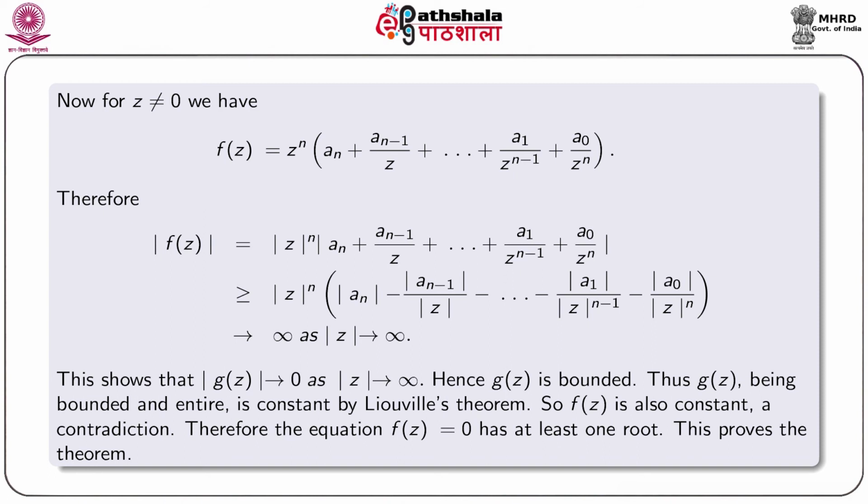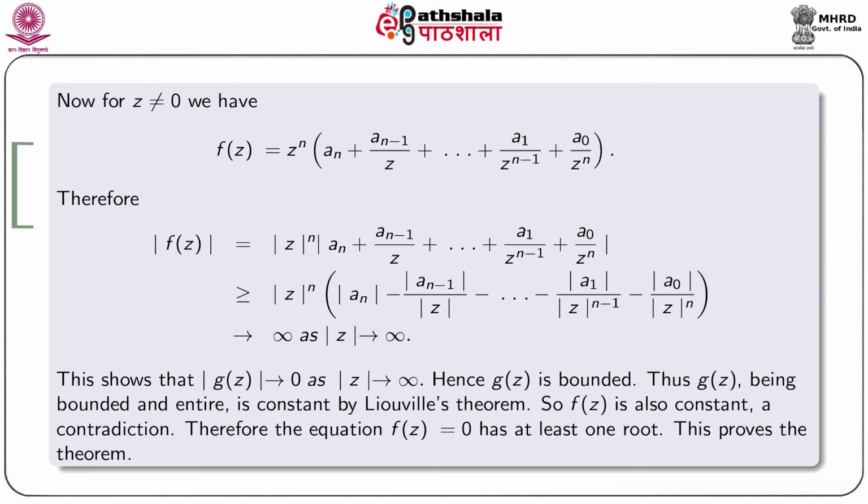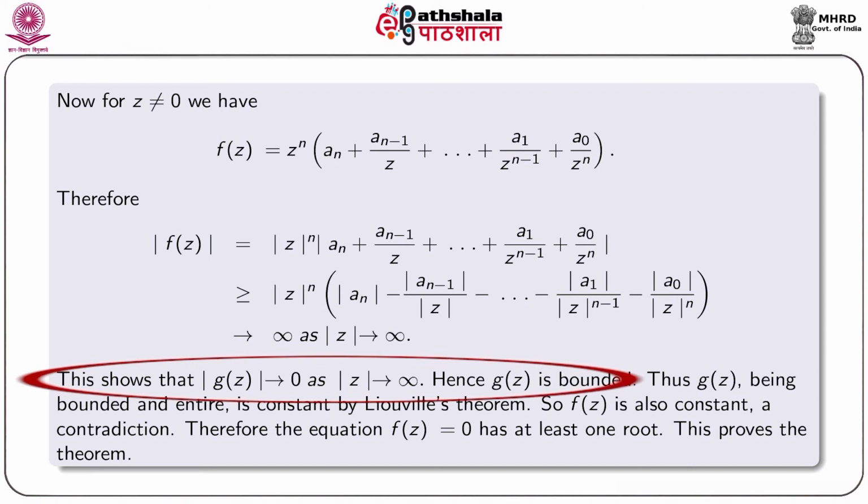Therefore, we obtain modulus f(z) is equal to modulus z to the power n into modulus of a_n plus a_{n-1} by z plus up to a_0 by z to the power n, which tends to infinity as mod z tends to infinity. This shows that modulus g(z) tends to 0 as mod z tends to infinity.